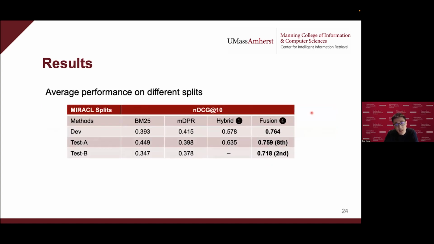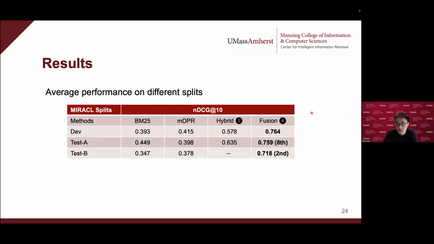And now we show the average performance on different Miracle splits. We can see from the dev set to test A, the fusion shows a consistent performance. However, from test A to test B, the performance drops significantly. Since test B is an entirely new test set, this raises the concern that we might overfit the dev set.